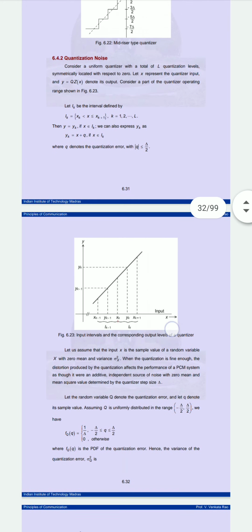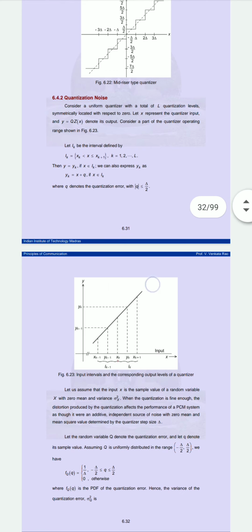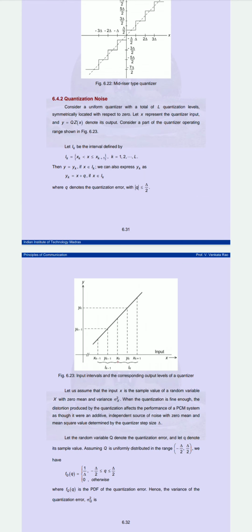Now we are supposed to study the quantization noise. In the previous session we saw how we do the quantization, how we convert an analog signal into a digital one, because we get an infinite number of values at the output of sampling, which we give as input to the quantization. But here we take only some finite number of values, which have a finite range. So we are doing the quantization.